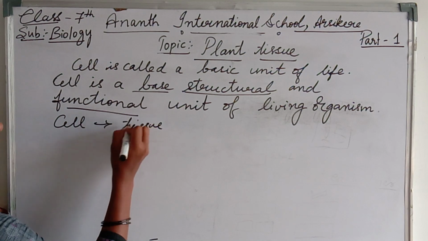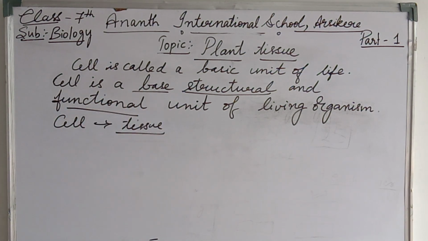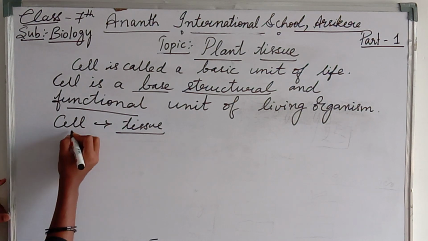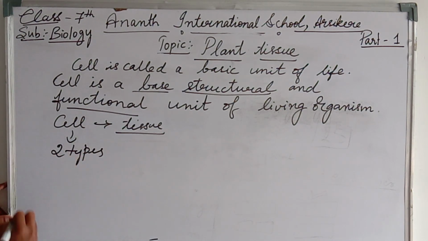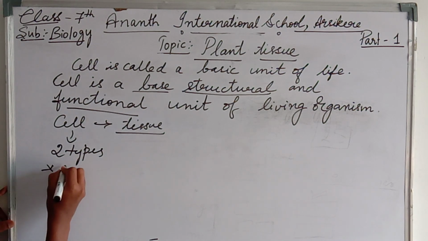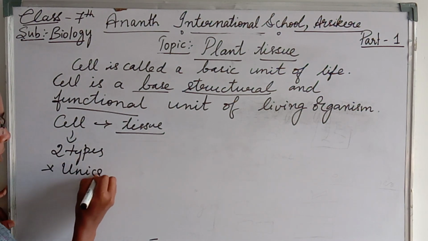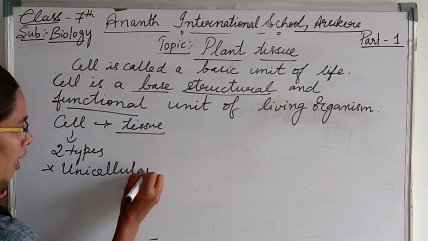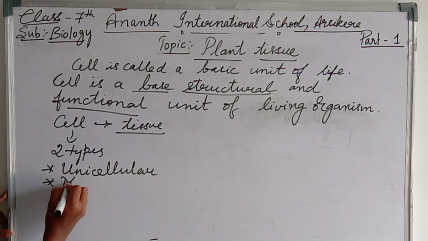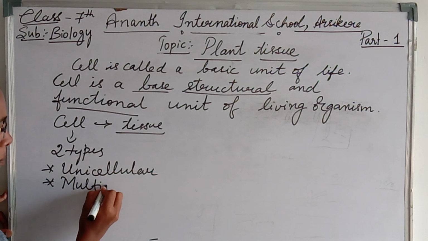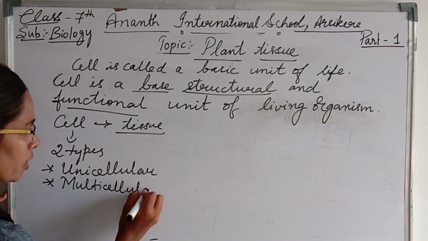Before going to tissue, based on the number of cells present in the living organism, organisms are divided into two types. The first one is the unicellular organism, and the second one is the multicellular organism.